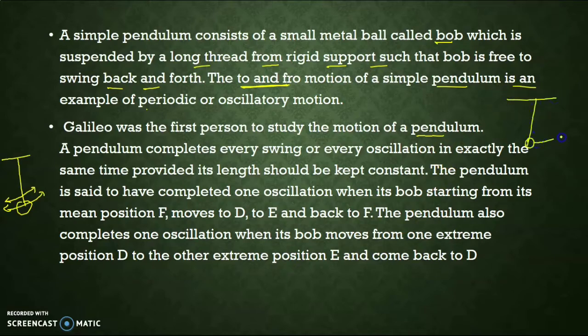Suppose this is D, this is E, this is C, the pendulum will start to move from D to E, then E to C, then C to E, then it again rises to D. When it comes back to its initial position, it is known as one complete oscillation.